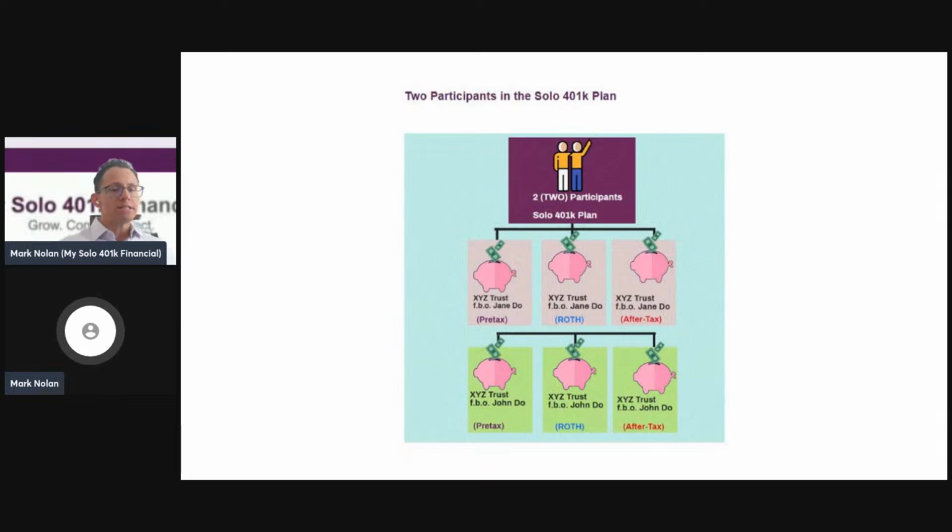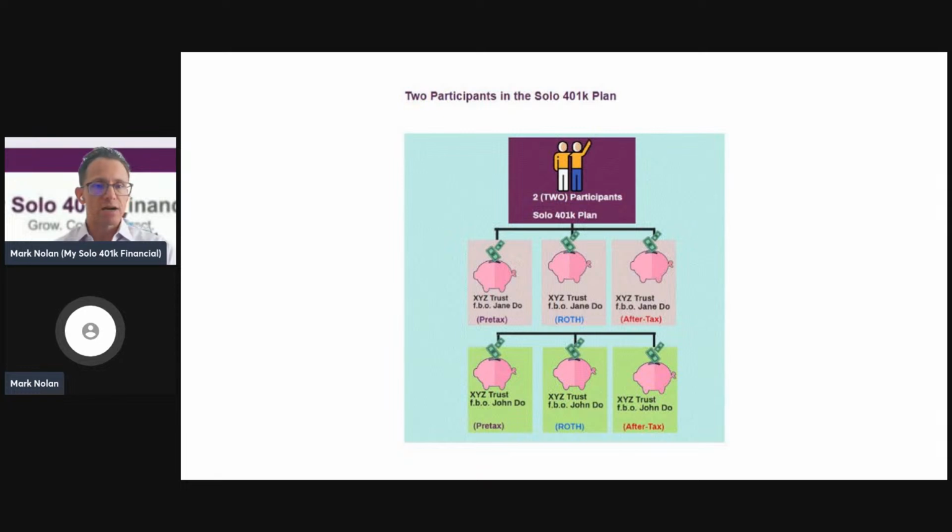So here you've got a pre-tax bucket, a Roth bucket, and a voluntary after-tax bucket. So each spouse has 3 brokerage accounts under the same plan. One plan sponsored by the LLC, 6 brokerage accounts. You don't have to contribute to all these separate buckets. You can, but the plan is already built to allow for it. So whether you do it now or later, it's still going to be available.